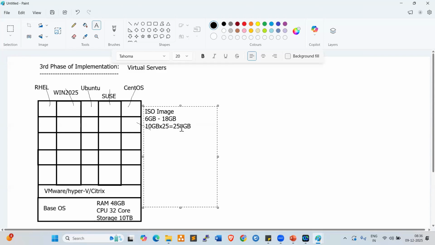On top of that, we need to install applications, plugins, patches. It will utilize more space. That is one of the drawbacks, because we need to spend more storage here.